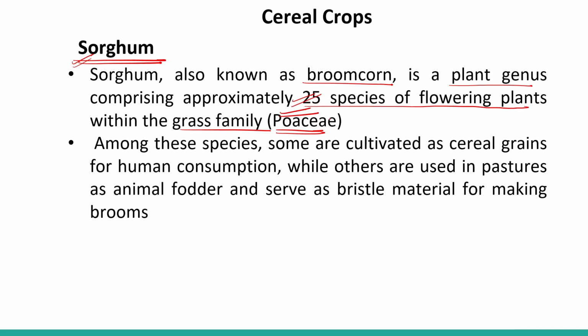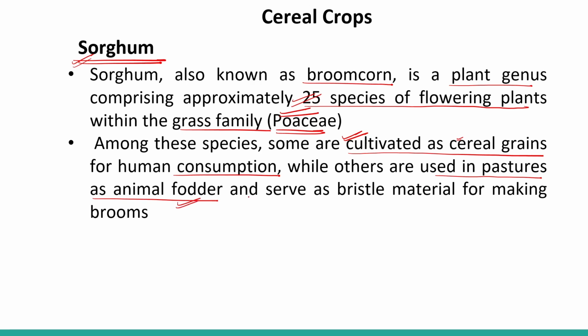Among these species, some are cultivated as cereal grains for human consumption, while others are used in pastures as animal fodder.